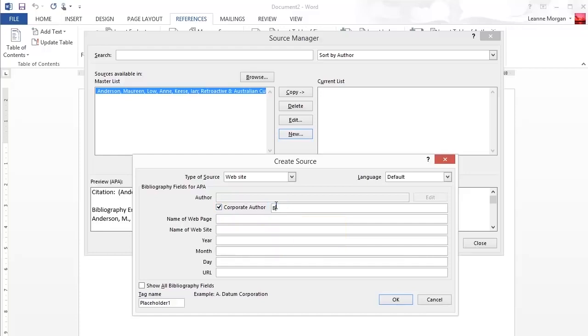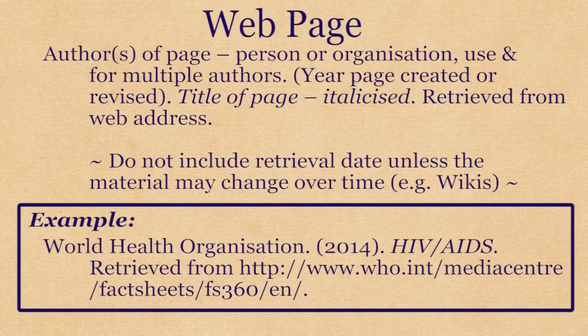This is the point that you need to be particularly careful. You will notice in this APA guide to referencing web pages that you'll need to include the author, year, title of page, and the URL when adding a web page. You do not need to include the date that you access the web page unless the material may change over time. For example, in the case of a wiki. You may need to refer back to this video for the first couple of times that you add a web page to your reference list.